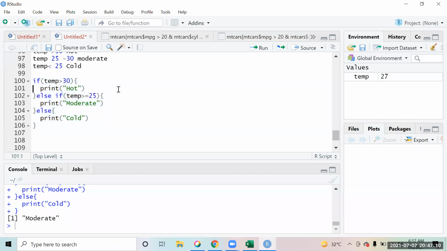Right, everyone? Can you please write a code to check if a number is even or odd, even or odd?